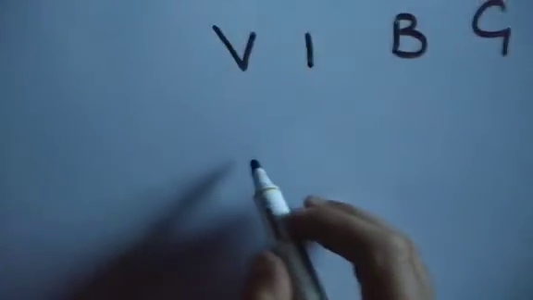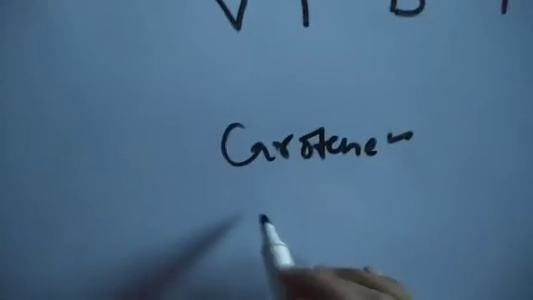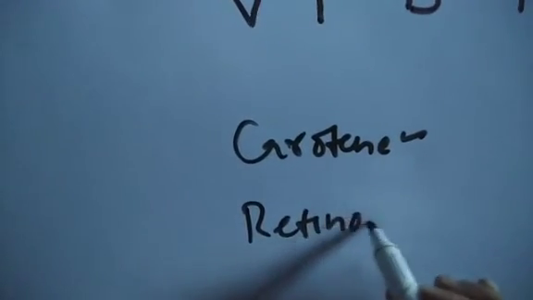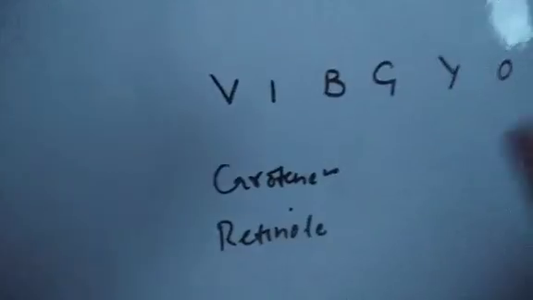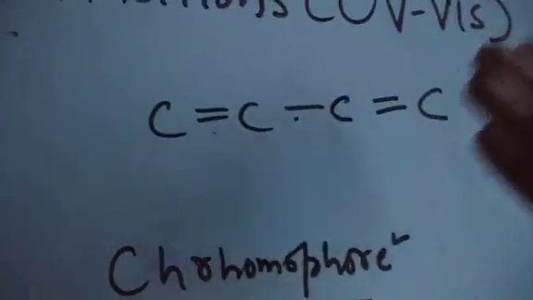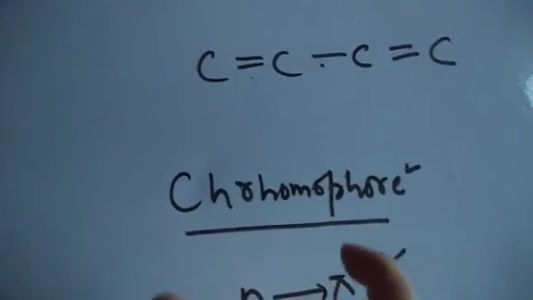For example, here you have carotene. Likewise you have retinol, where extensive pi bonds are there, around 12 pi bonds. The concept is that when the molecule becomes extensively conjugated, for example if you have this type of system with alternate double bonds, then the electron flow becomes easier. That means it leads to absorption on the higher wavelength side. So this concept gives color to the molecules.